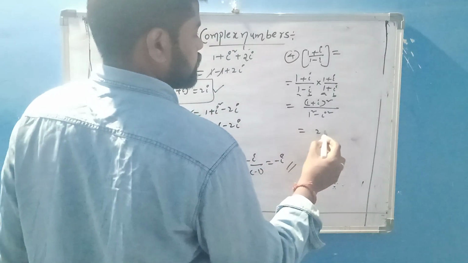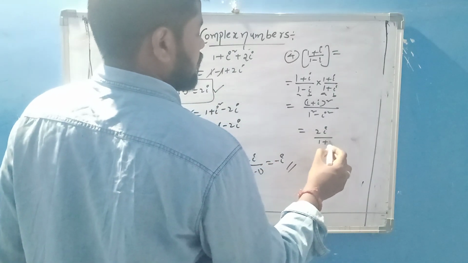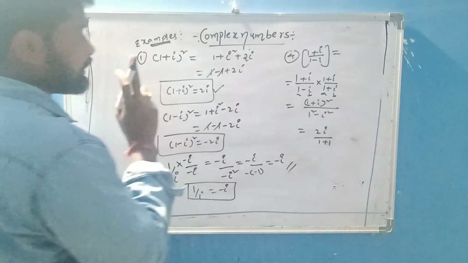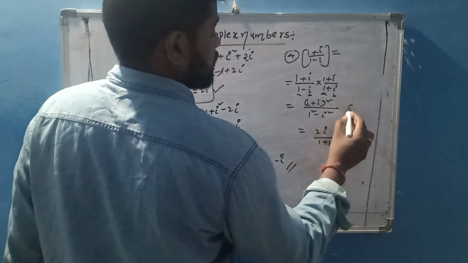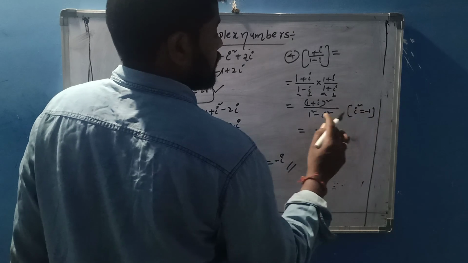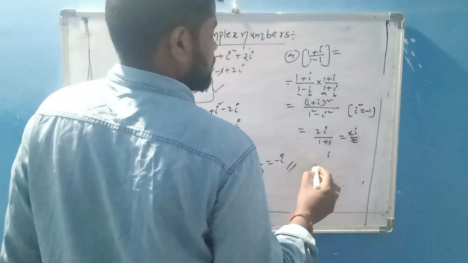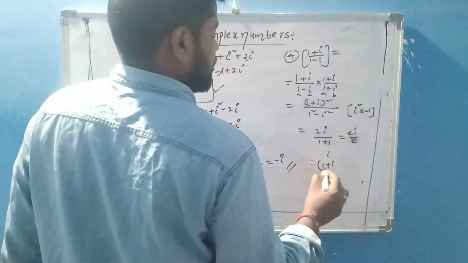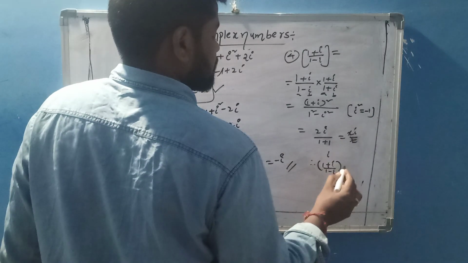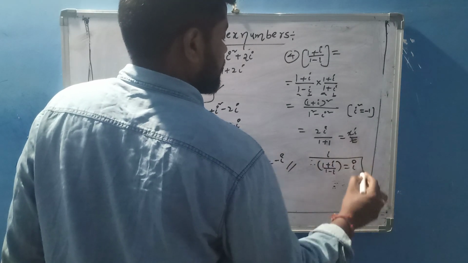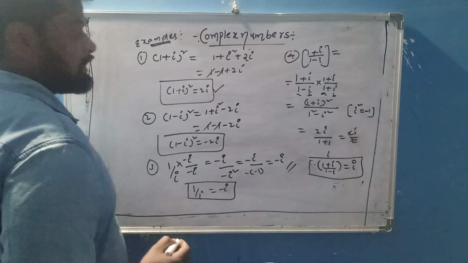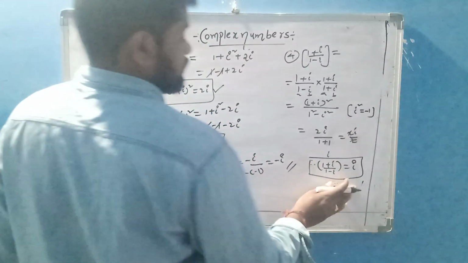In the denominator, substitute 1 plus 1, because i square is equal to minus 1. Then we get 2i by 2, that is i. Therefore 1 plus i by 1 minus i is equal to i.